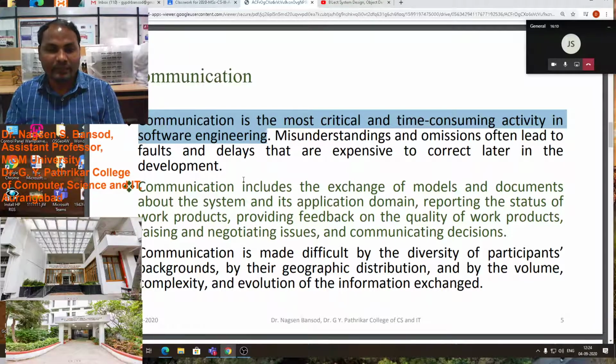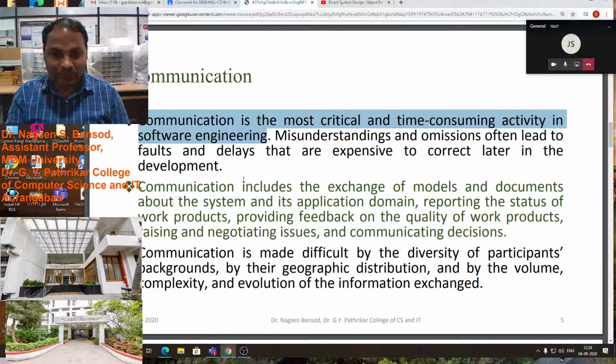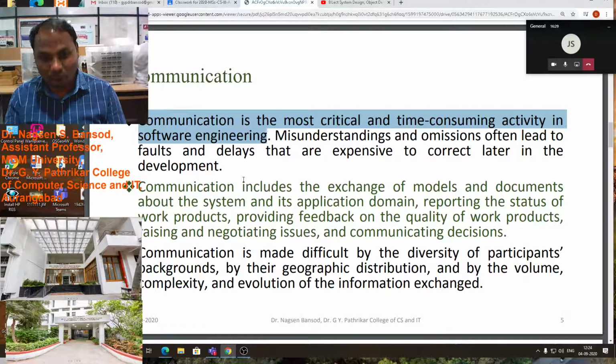Then they will be ready. If they are ready to take your project, buy your software, then you will get the benefit. You can give the job to another person also, or you can get the job.